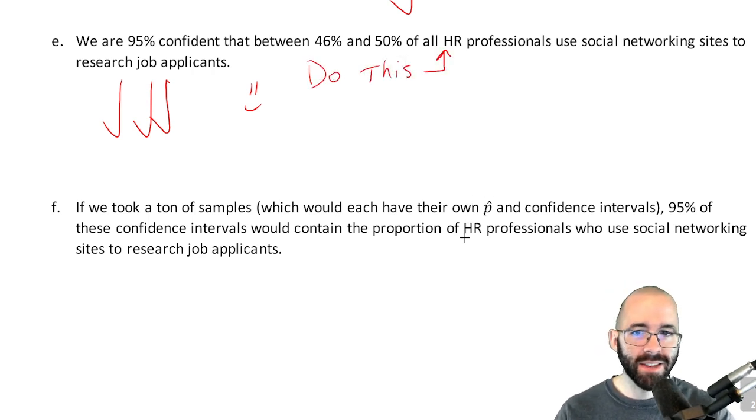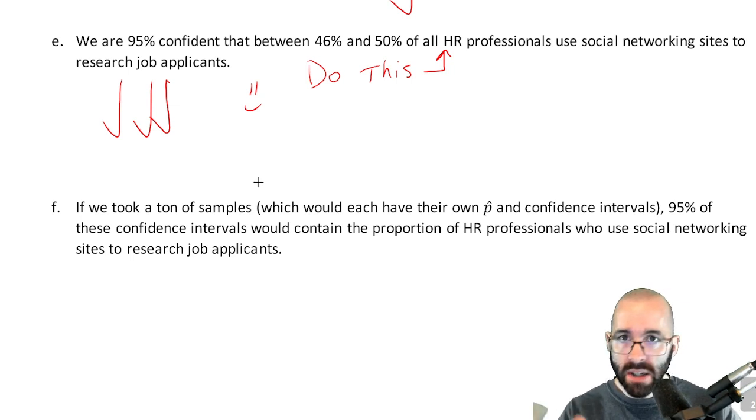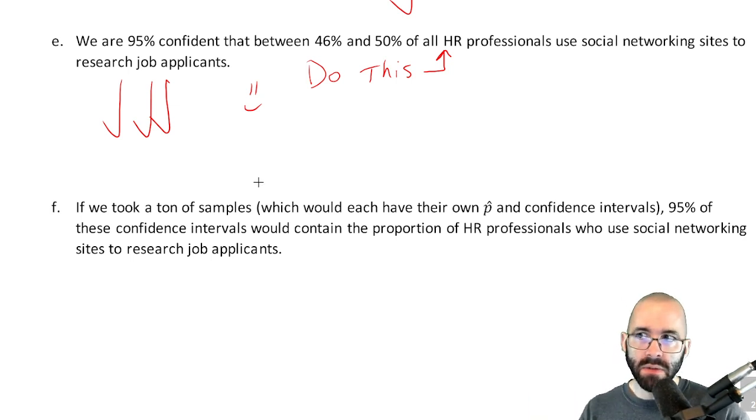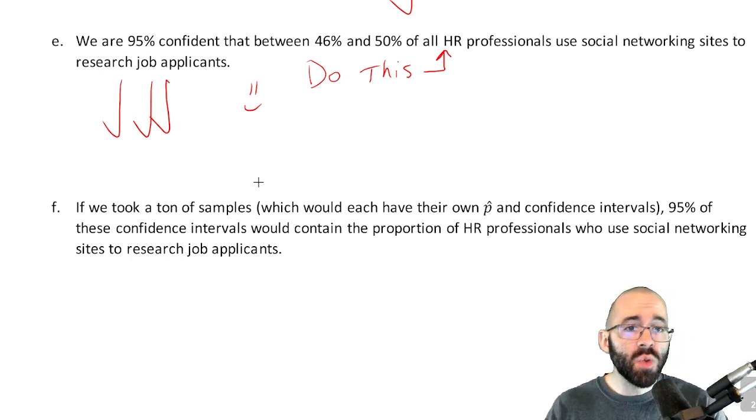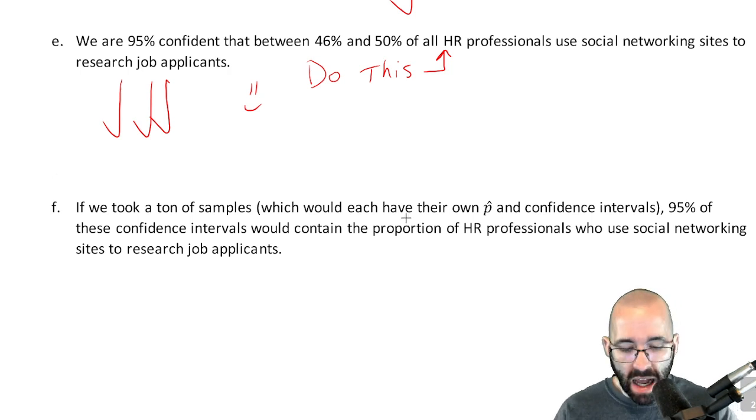on your homework. Another way of looking at it, a more technical way that we won't do too much, but I want to expose you to, is letter F. Letter F is also true. If we took a ton of samples, we only did one right here. We took one sample and found that 48% of our sample did this. But if we took a bunch of different samples, each one would have its own sample proportion p hat.